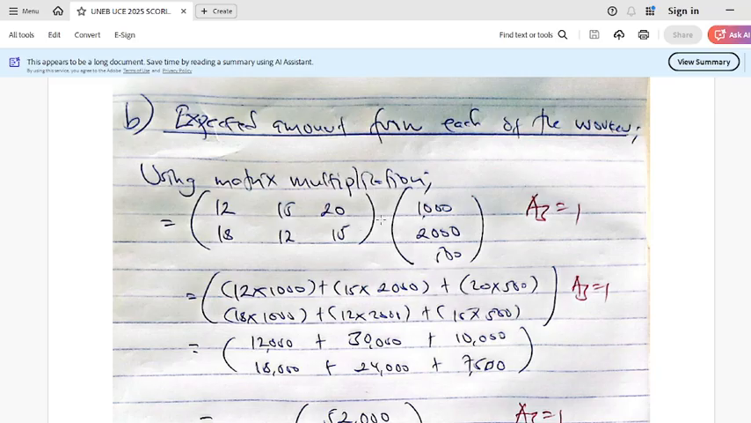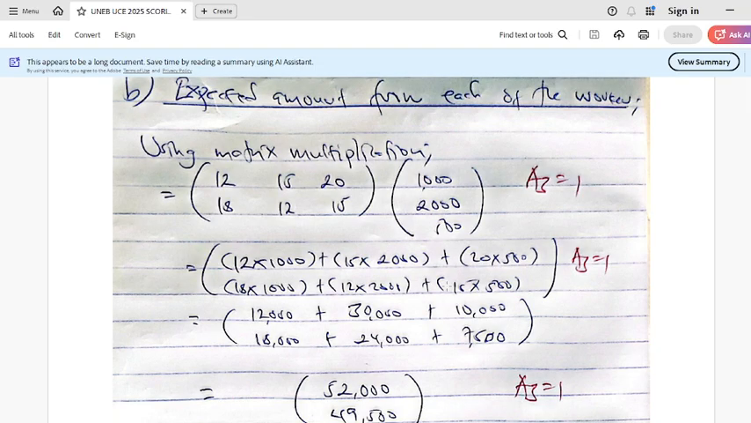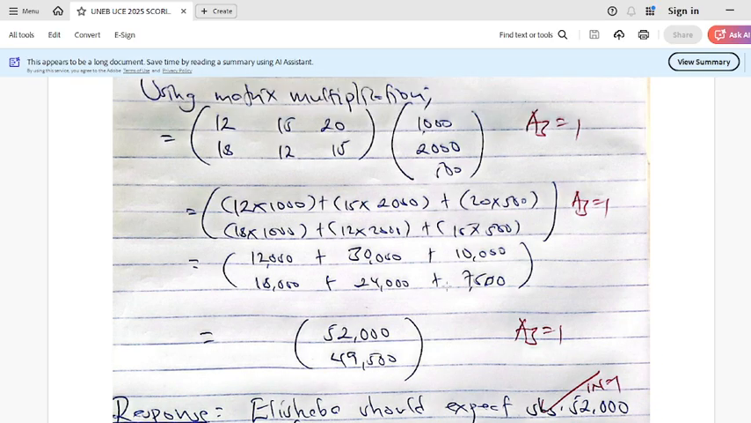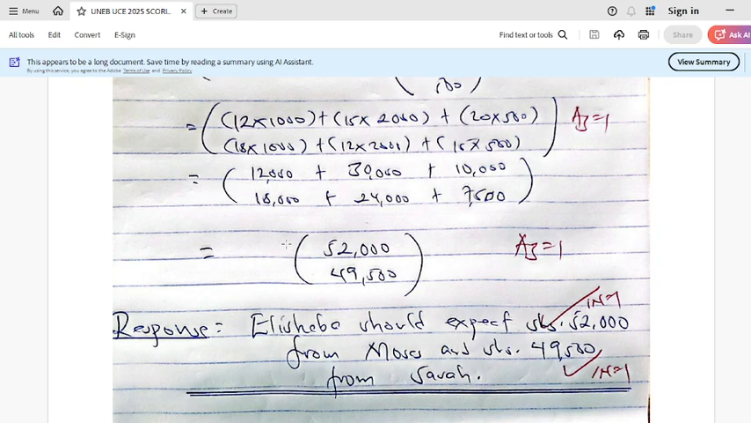Maybe with the multiplication I will not go deeper into this, but again you multiply a row by a column. Okay, 12 times 1000 plus 15 times 2000 plus 20 times 500. That is on the first row. Second row, 18 times 1000 plus 12 times 2000 plus 15 times 500. But maybe you shall have some lessons about that. Because here I didn't label, but I was supposed at least to put something like Moses and Sarah, so that you don't get confused.